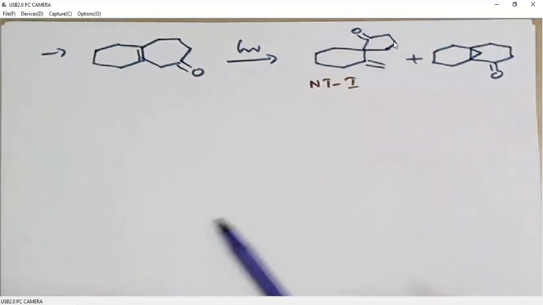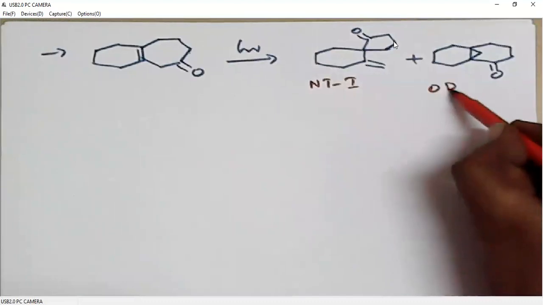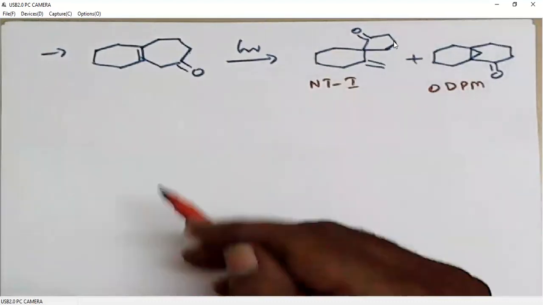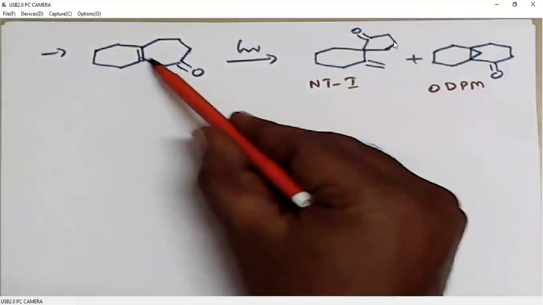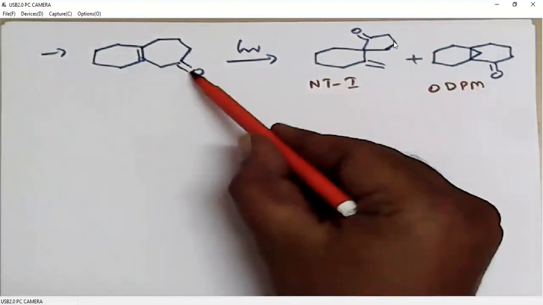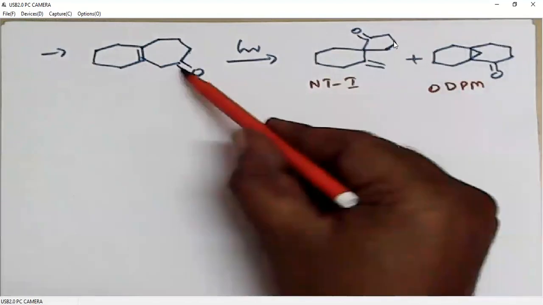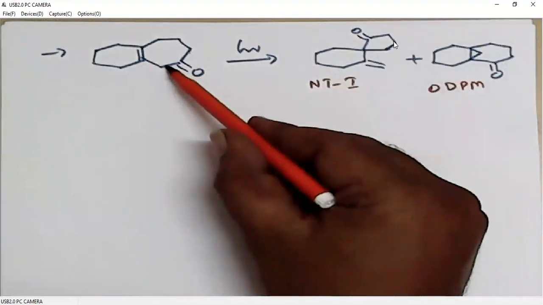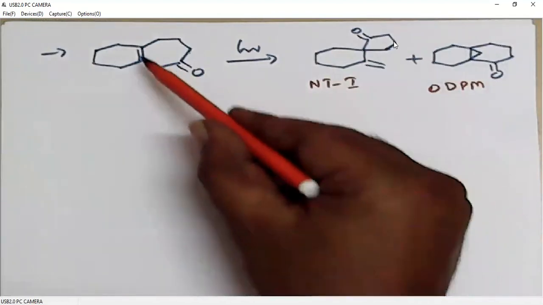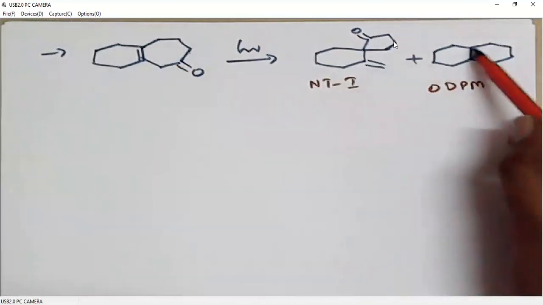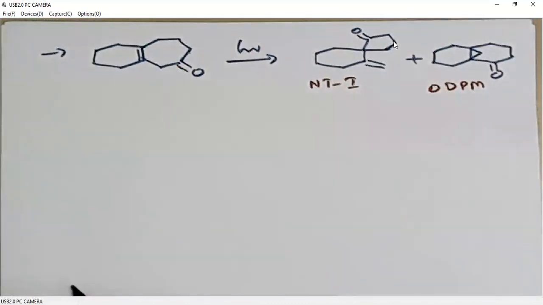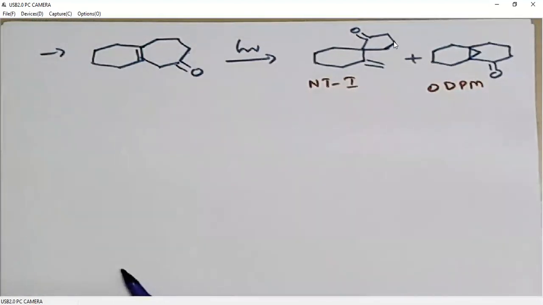When we look at the ODPM reaction, there will be a bond formation between these two carbons. Because we need to regenerate this C double bond O, we will break this bond alpha to the carbonyl. Now this carbon and this carbon will be involved in 3-membered ring generation. So this system will give us two products, the Norrish type 1 product as well as the ODPM product.